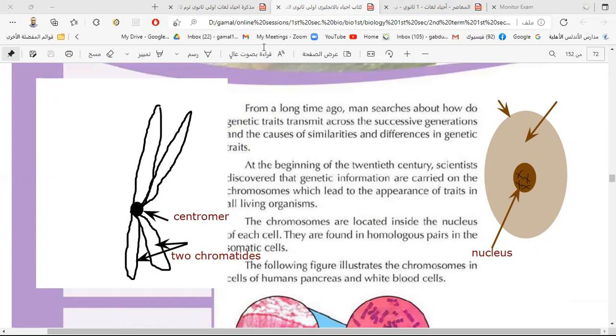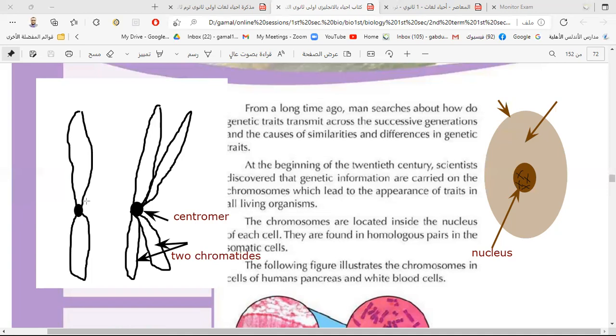The chromosome can also be single. If we draw something like this, this is also a chromosome. But this chromosome is after duplication, and that chromosome is before duplication.